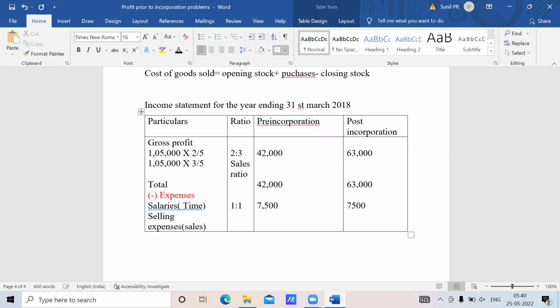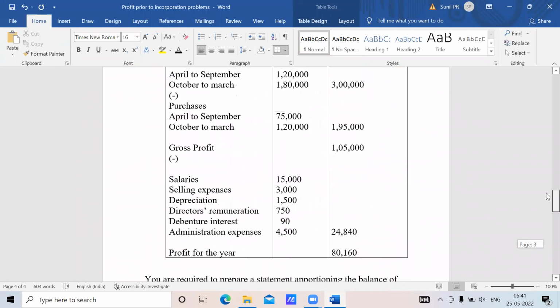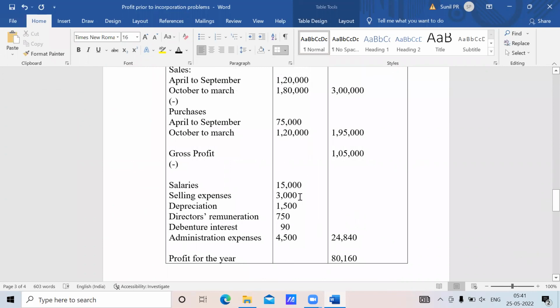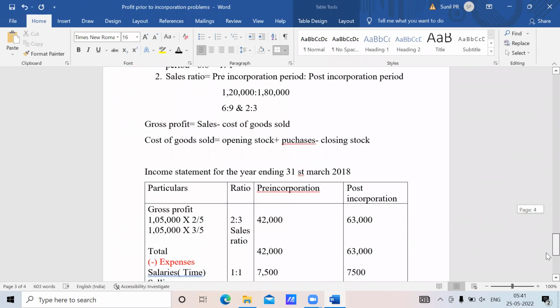The sales ratio is 2:3, pre-incorporation to post-incorporation. I want to see the question. Selling expenses is 3,000. So 3,000 into 2 divided by 5 is 1,200 for pre-incorporation. And 3,000 into 3 divided by 5 we will get 1,800.